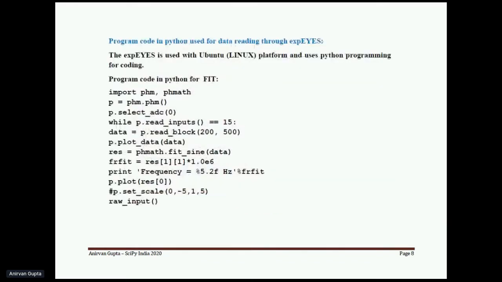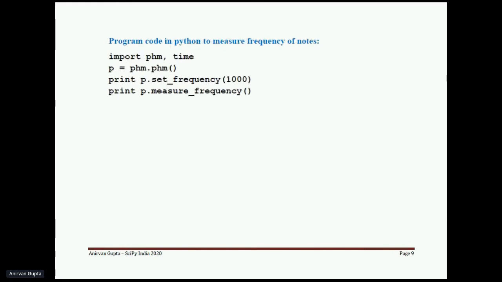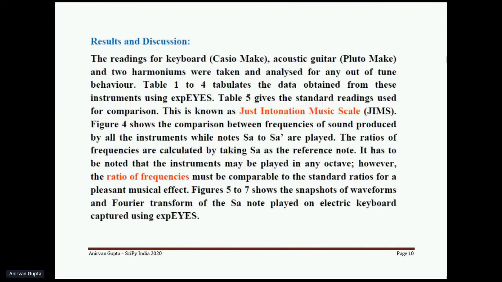This is the program code that was written in Python, and this is the code which is used for doing all the analysis, and this is the code to measure the frequency of notes. Now, we have used an electronic keyboard, Casio made. We have used an acoustic guitar, which was Pluto, and two harmoniums were taken for detecting if the instruments have gone detuned or out of tune. And then whatever data we have obtained, we have compared it with the just intonation musical scale. This is given by Ben Johnson. We have used the one given by Ben Johnson, extended musical scale.